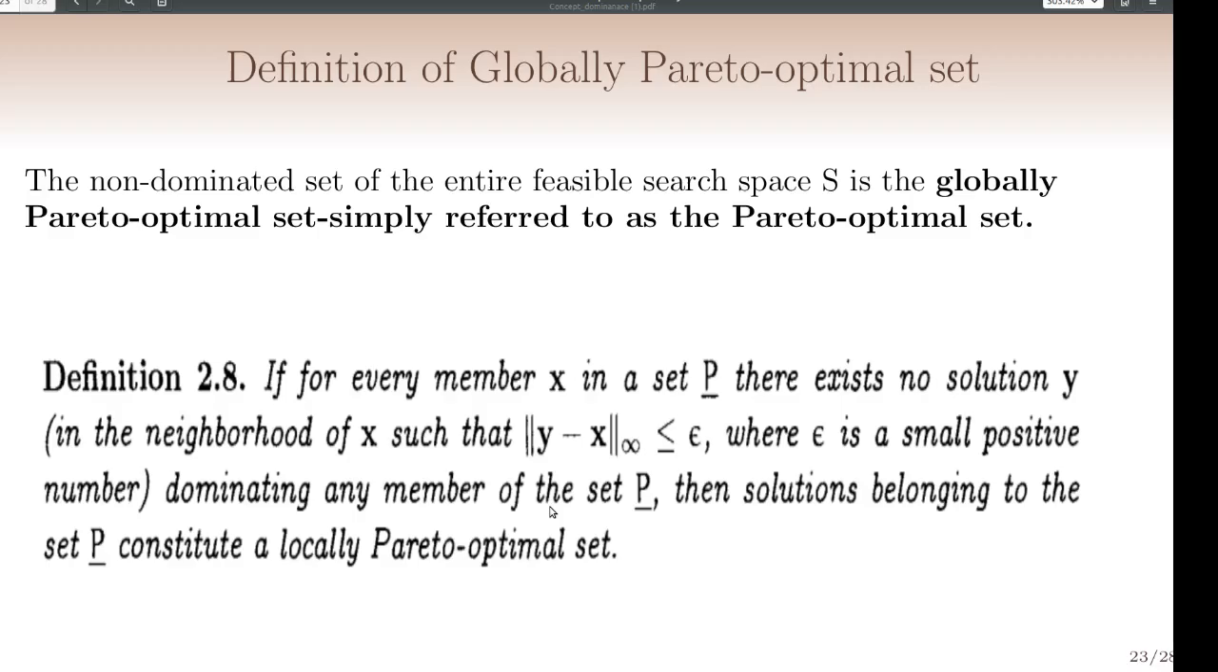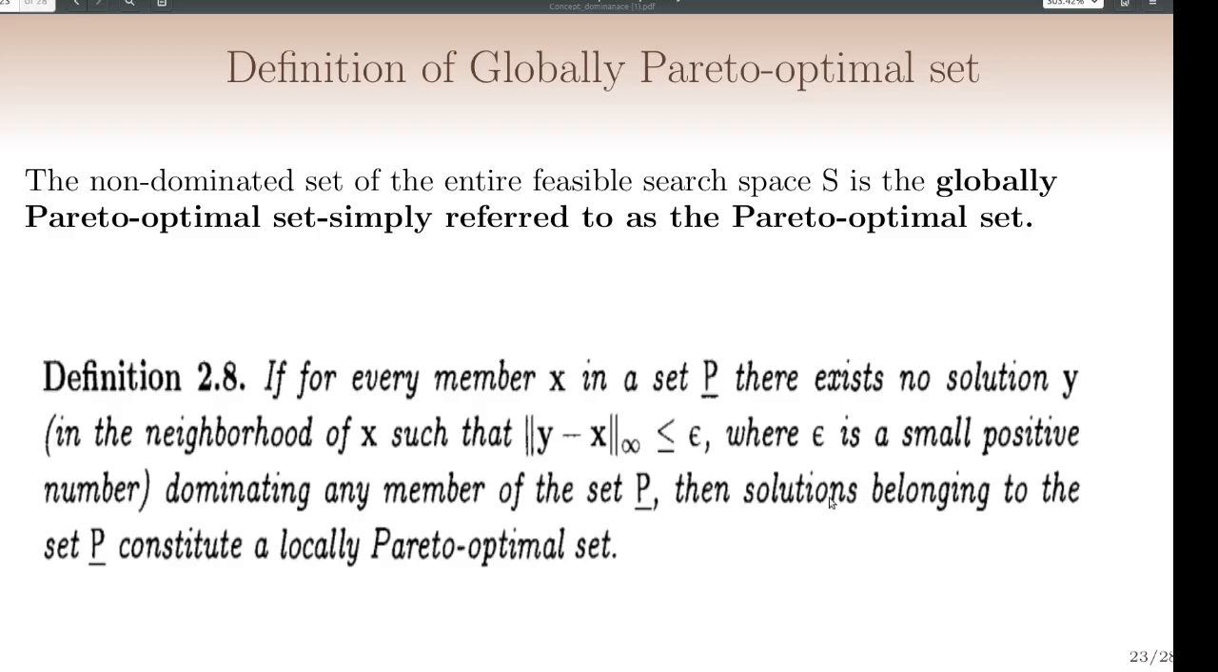Now let's see the globally pareto-optimal set. The non-dominated set of the entire feasible search space S is known as the pareto-optimal set or globally pareto-optimal set. This is the formal definition of locally pareto-optimal set. For every member X in a set P, there exists no solution Y dominating any member of the set P. Then the solutions belonging to the set P constitute a locally pareto-optimal set.